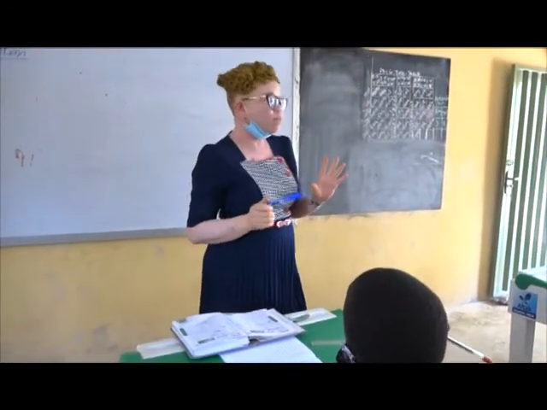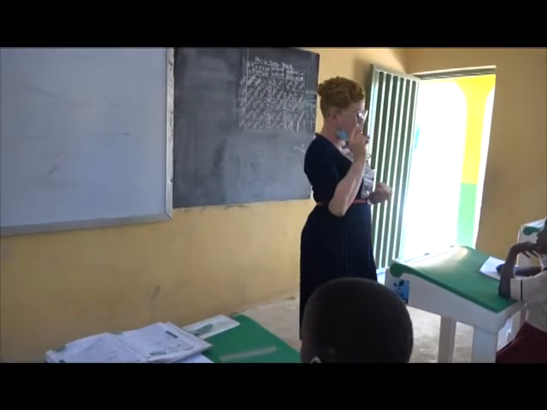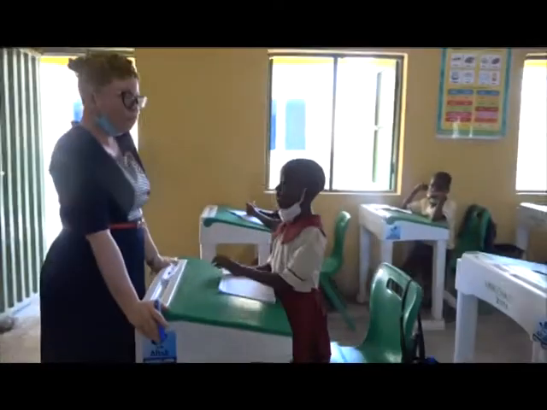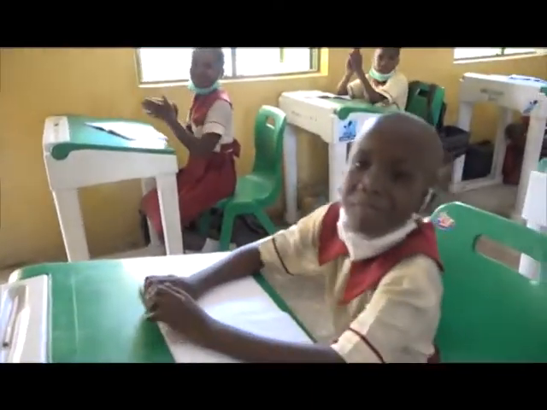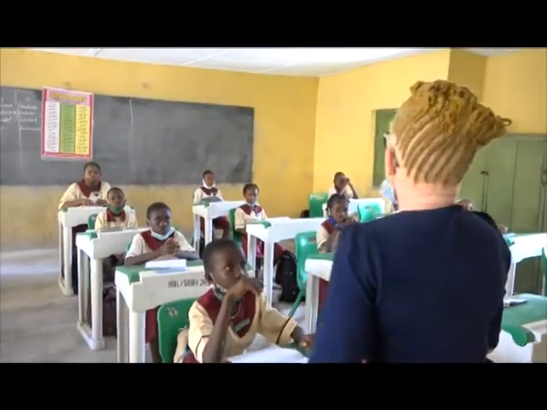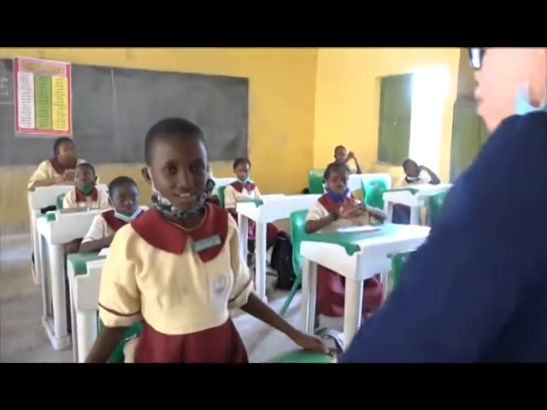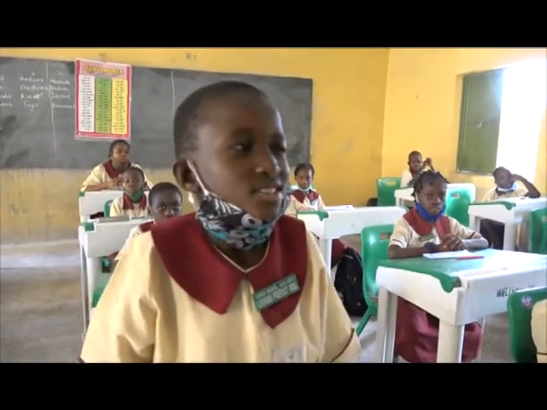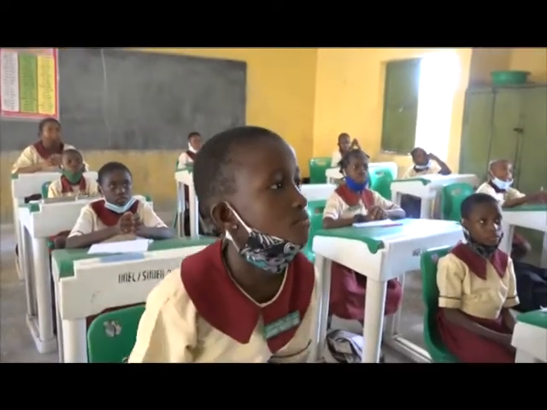What is the solar system? Okay, you try. The solar system consists of the sun and everything that revolves around it. Please give her a sound clap. Give me another definition of the solar system. Yes. The solar system consists of the sun and everything that revolves around it.